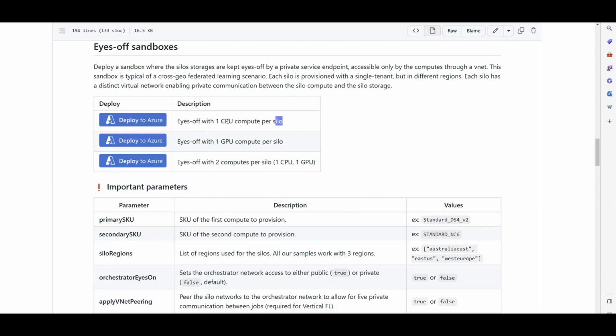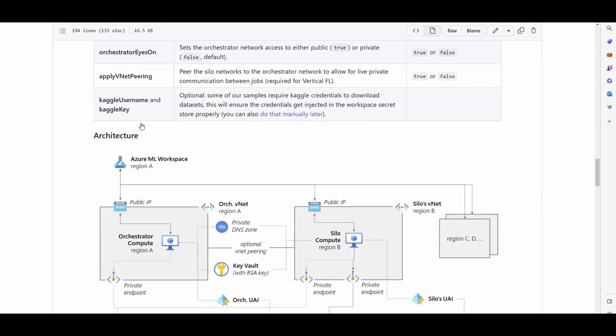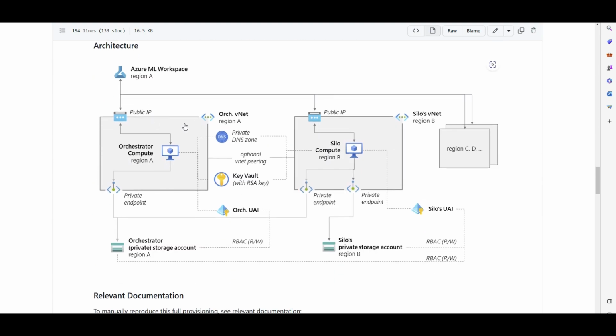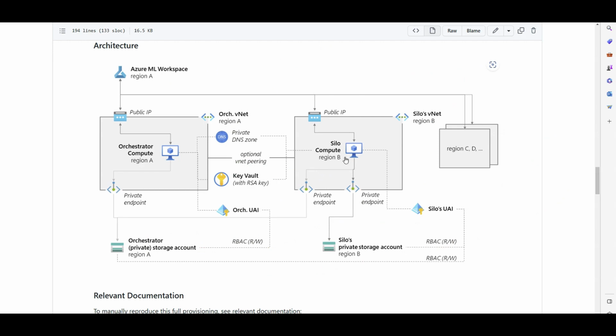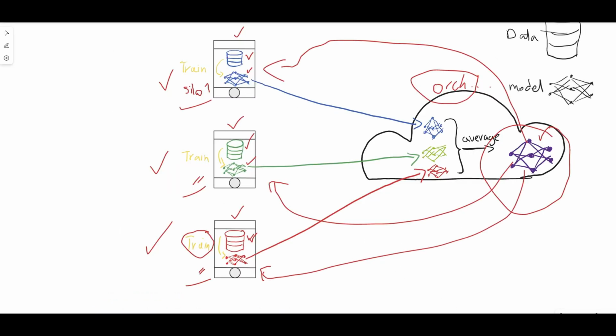So I want to have just 1 CPU compute per silo, which is more than enough for me because credit card fraud detection is not crazy heavy, and I don't need GPU stuff for that. So the first one would be enough for me. But before I implement, I'm going to show you what the architecture of that solution looks like. Well, as you can see, these silos are the ones that I showed you again. For example, this is the orchestrator, which is here. And then these silos that I talked about are going to be silo B, C, D, and so on and so forth.